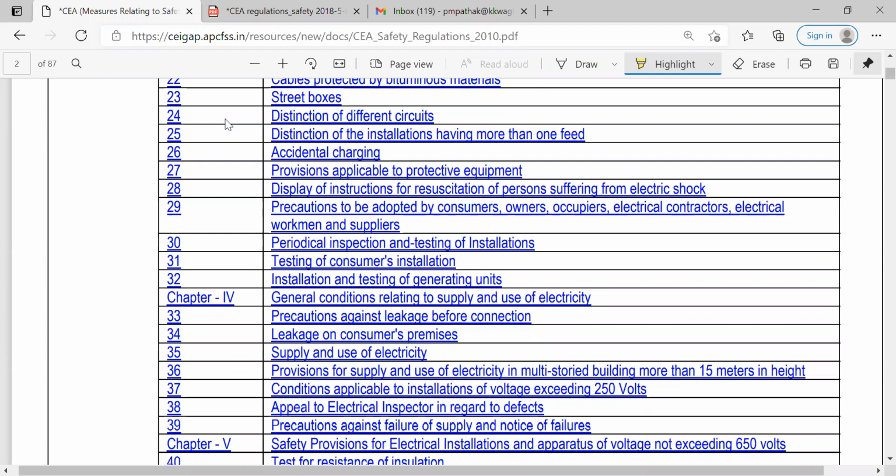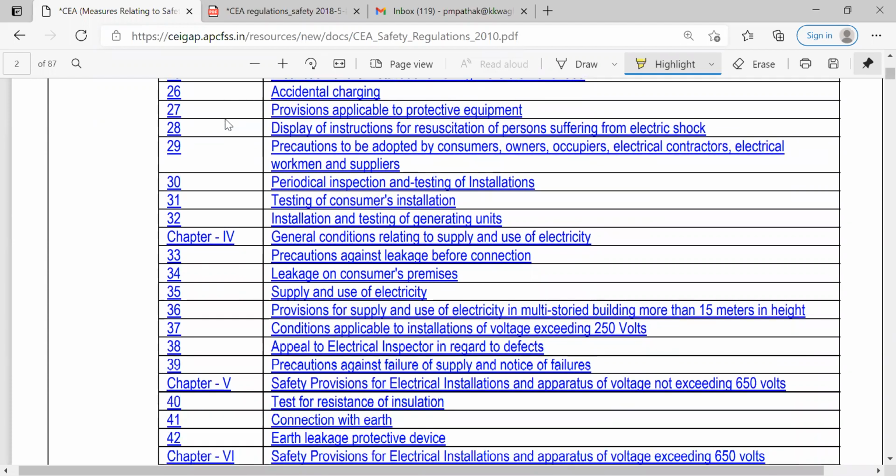Then provisions applicable to protective equipment. So we have to use specific protective equipment here, as it is electric lines and electric supply, and we are using the transmission and distribution facilities, etc. Then we have to use electrically insulated apparatus.